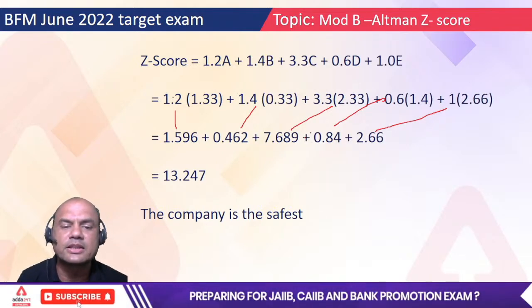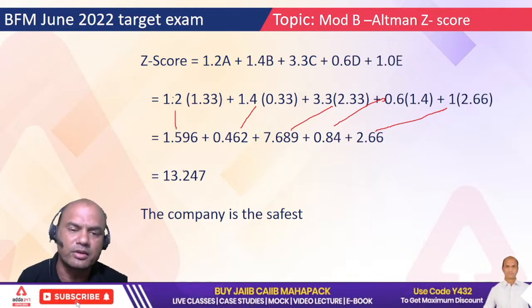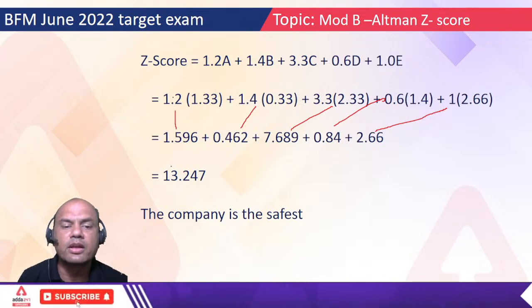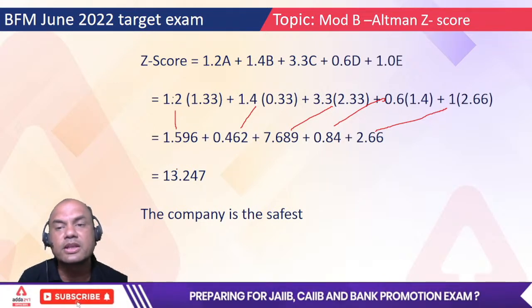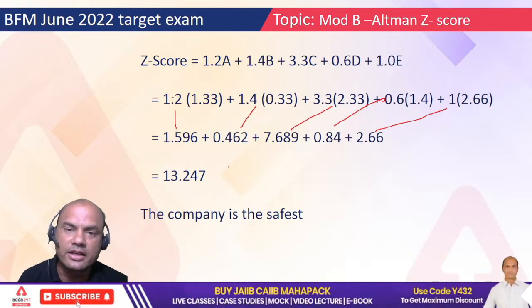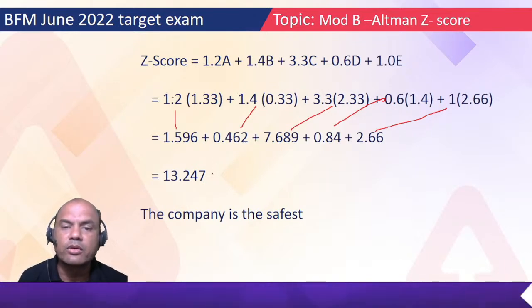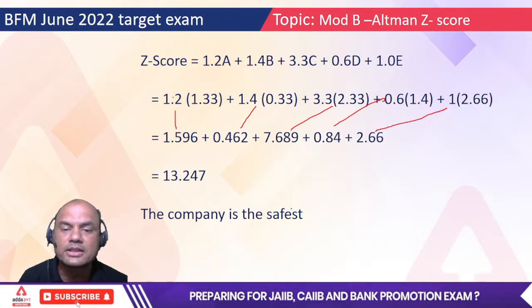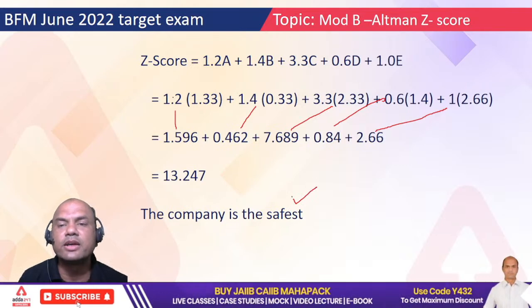Roughly everyone is getting the same answer. 13.12 or something. Okay, that's okay. The 13 figure is important. So the ultimate Z score is 13. What was the criteria? Below 1.8, serious. 1.8 to 3, okay. Above 3, best. Here it is 13, so the company is the safest. I can invest for a longer term in this company.